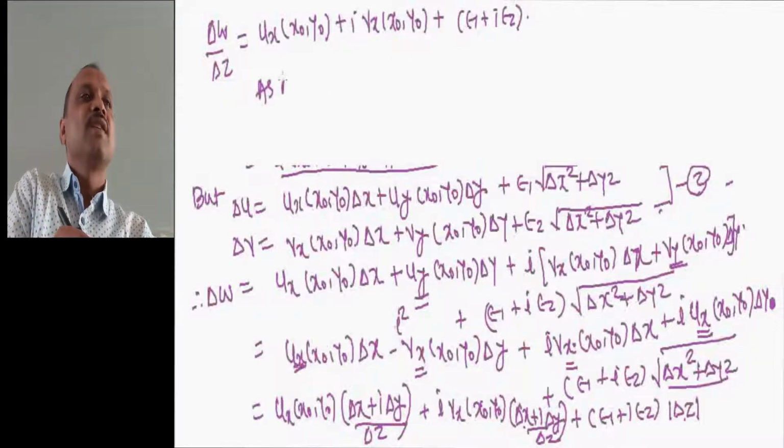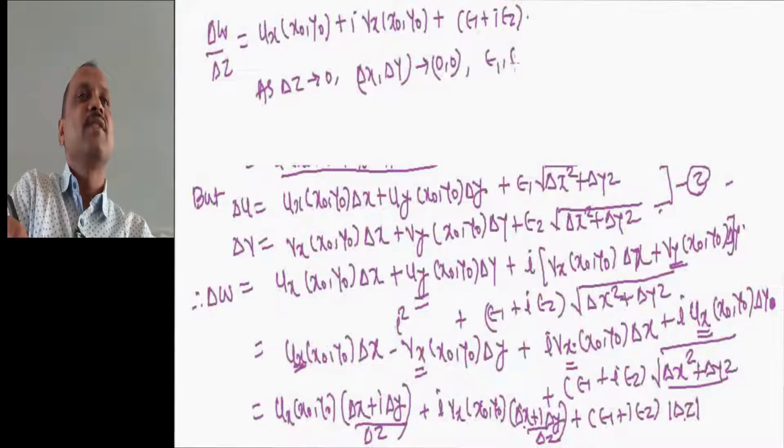Now friend, as delta z tends to 0, delta x comma delta y both tend to 0 comma 0, and as delta x and delta y tend to 0, epsilon 1 comma epsilon 2 tend to 0, and this will be dw divided by dz.